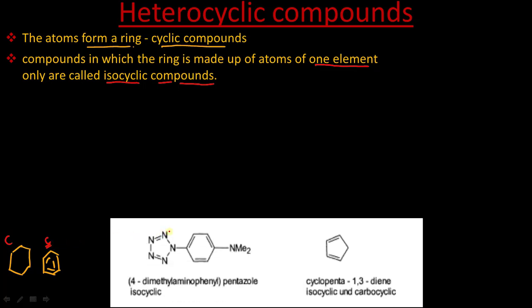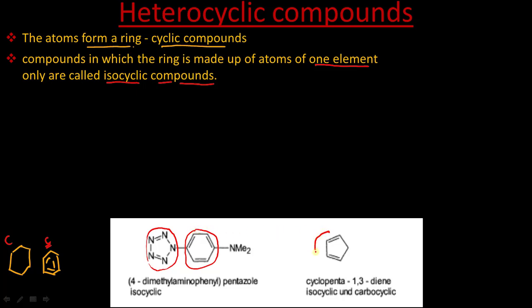Now you can see this compound, this ring contains only nitrogen. Similarly this ring contains only carbon. Such compounds in which the atoms that constitute a ring are all the same, we call isocyclic compounds.